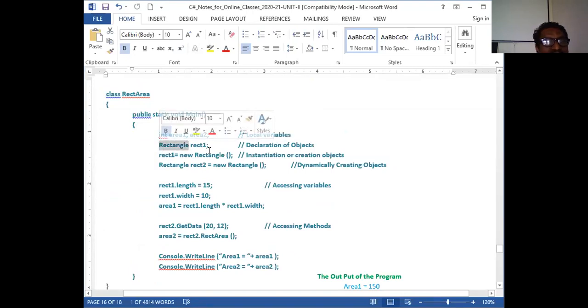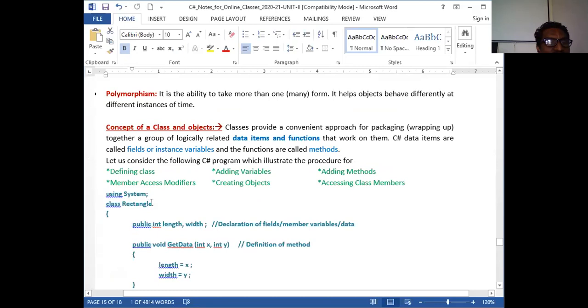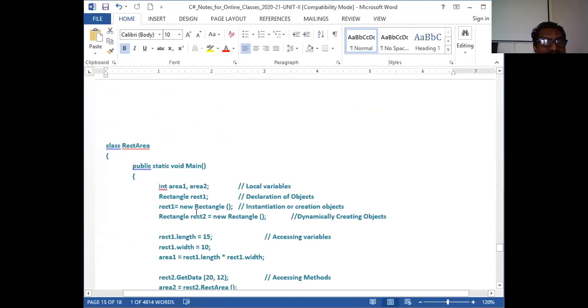You know, the programmer is creating his own data variable. It is not a built-in type, but it is of its own type. So rectangle is a class, it is defined here. Rectangle is a data type or a class consisting of both data and member functions wrapped up together. That is the beauty of object-oriented programming. Therefore, this is now the instance.